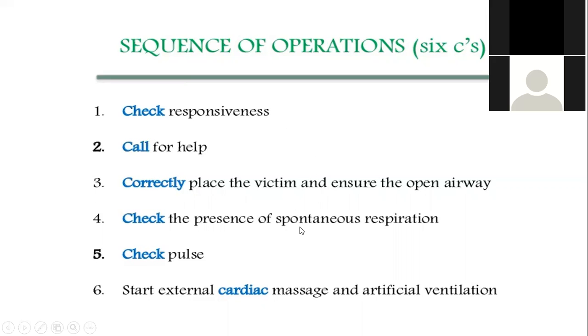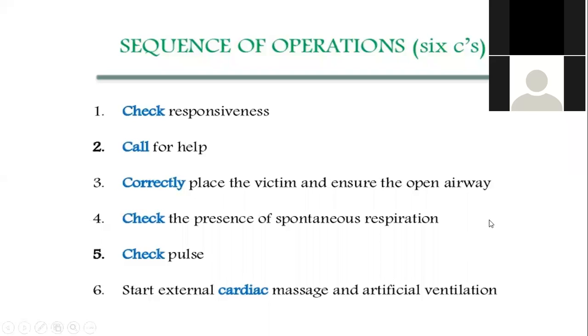So check for spontaneous breathing, check for the pulse. Okay, so this is actually the step. After that, you start the external cardiac massage. If artificial ventilation is available, for example the ambu bag and the mouth mask, then you should immediately institute that.